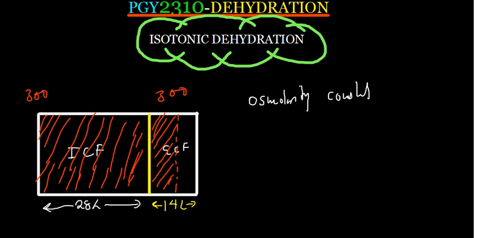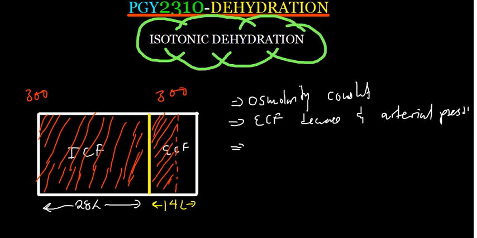So the osmolarity is constant, it's not changed. The volume of ECF is going to decrease. Okay, so the volume of ECF decreases, and also the arterial pressure decreases. Apart from that, there is an increase in plasma proteins. Now, why would the plasma proteins increase?